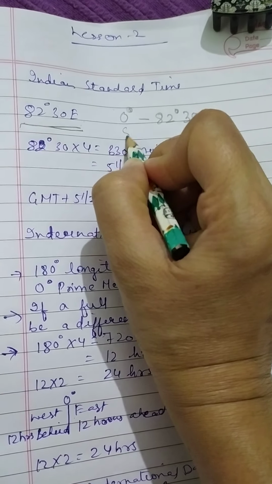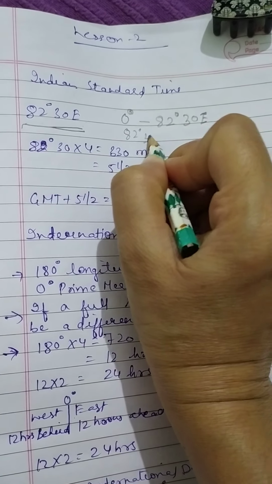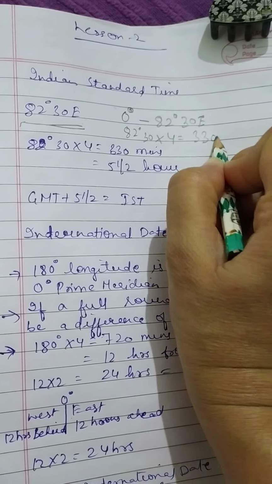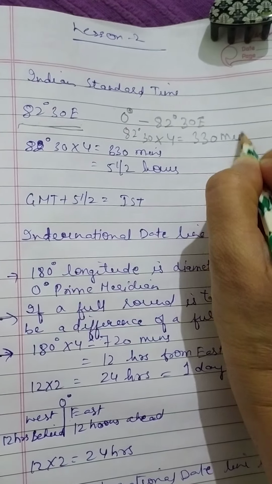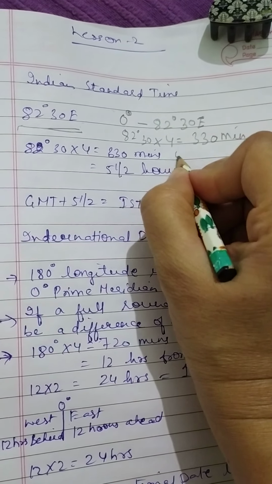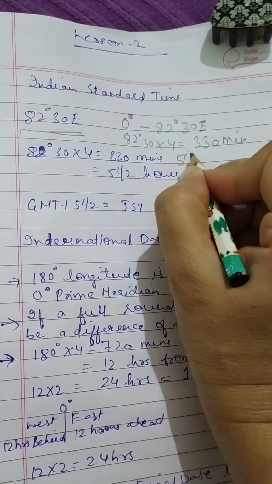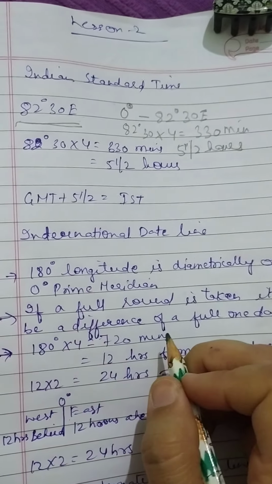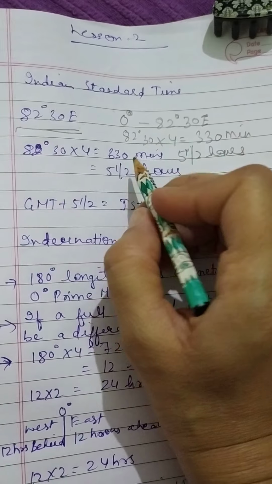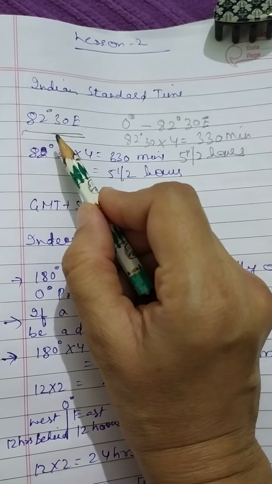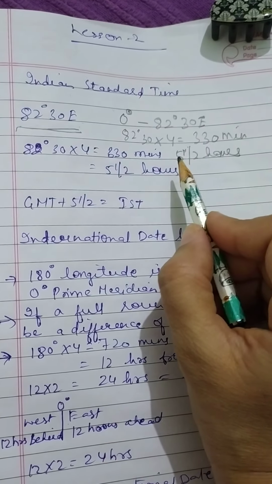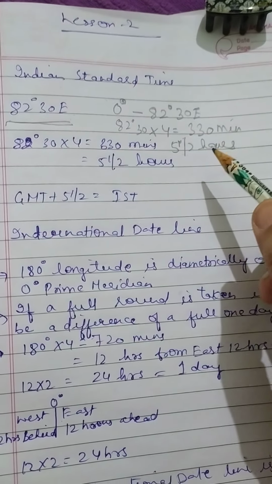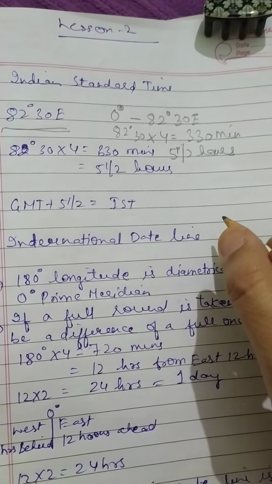So when we multiply 82 degree 30 east by 4, we get 330 minutes, and when we convert it into hours, we get 5.5 hours. So the Indian time is 5.5 hours ahead of the prime meridian.